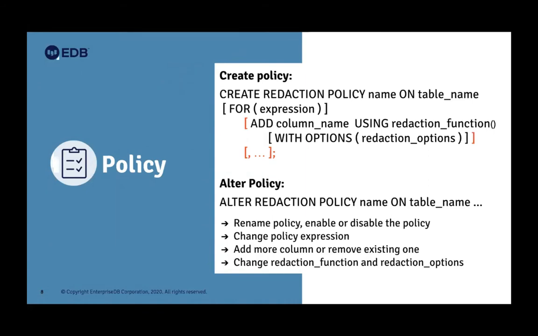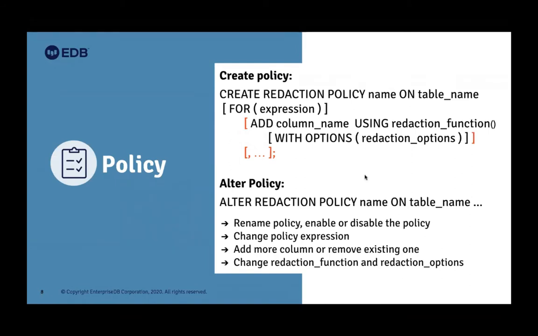For is optional, that redaction policy expression we'll see in detail later. And then you need to specify list of the column on which you want to add a redaction policy. You say add, then column name, using the redaction function that you need to write with option that scope and exception, those are things here.